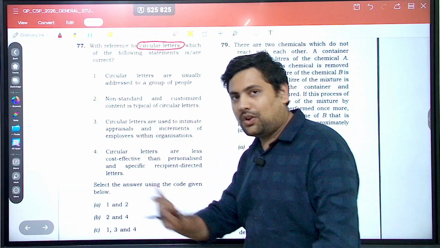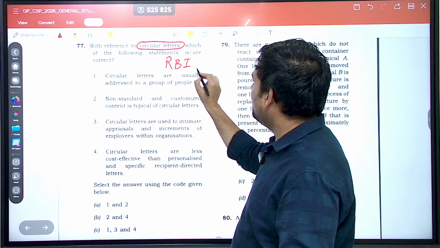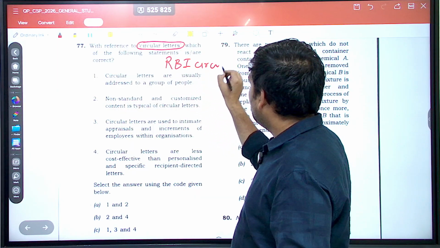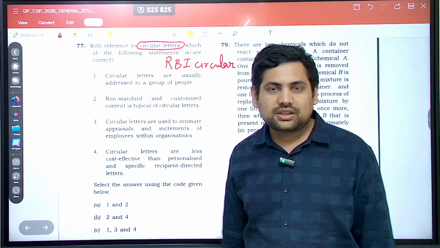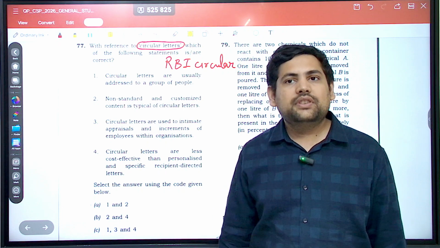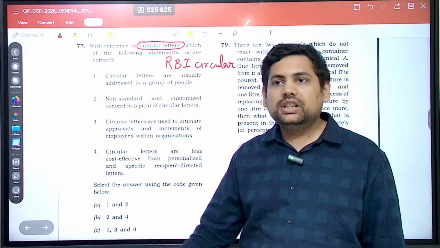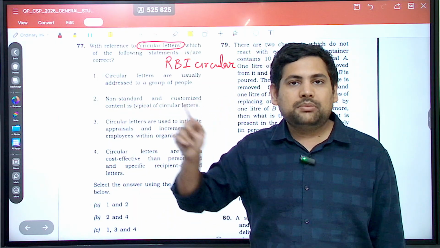Now, if you have not been in an organization, you must have heard something known as RBI circular that keeps getting released for the banks, and that we also study about repo rates with respect to repo rates, reverse repo rates, okay, with respect to what are the quantitative or qualitative methods that should be adopted by banks. All those come by RBI circular.